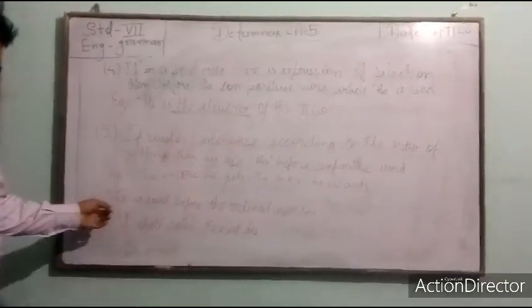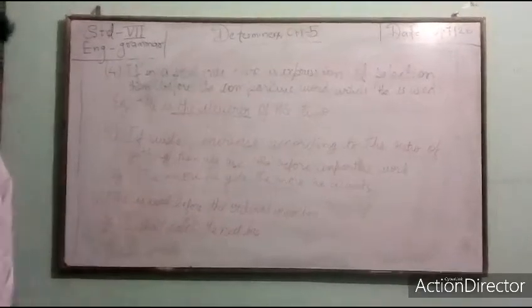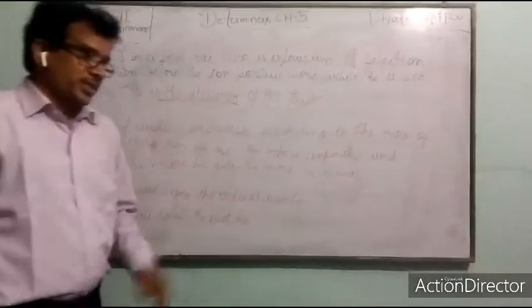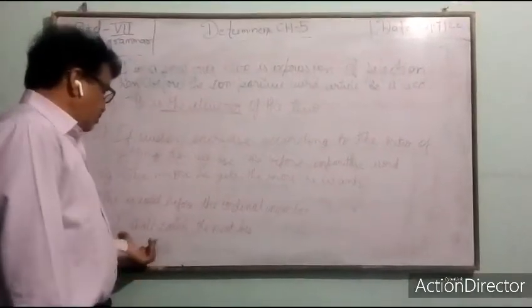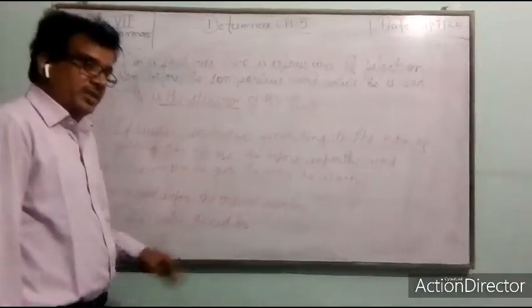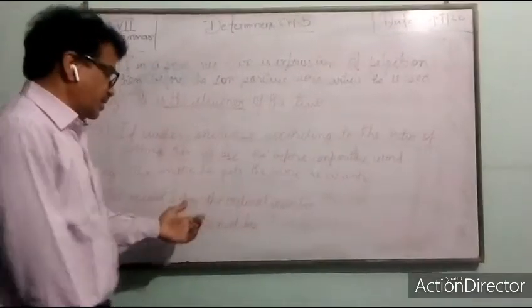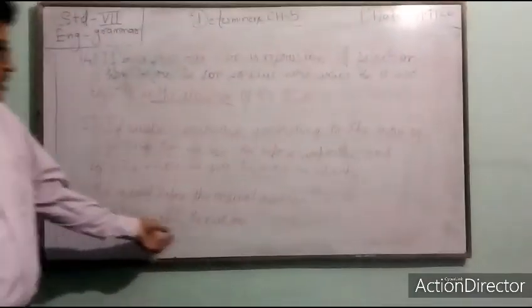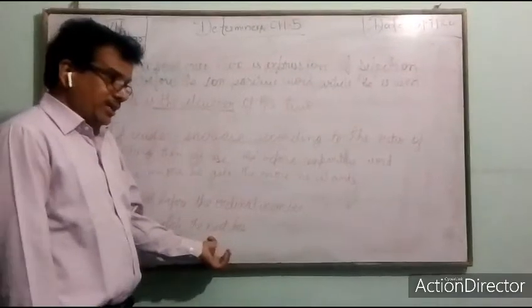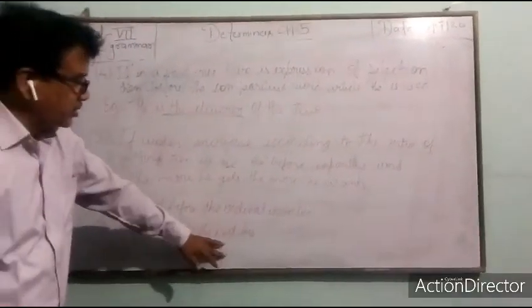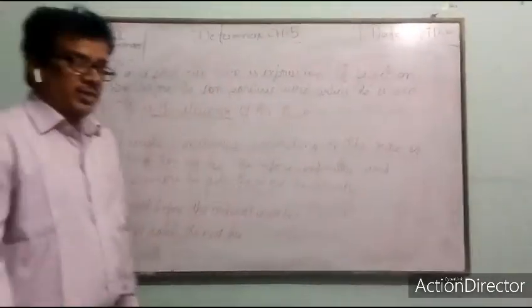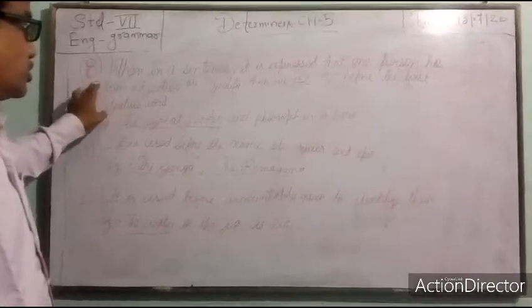Now the next rule: the is used before an ordinal number. As I have taught you in the previous class also, what is an ordinal number. When you find an ordinal number in a sentence, then before that you have to use the definite article. I shall catch the next bus. You are looking at next bus. Next is what? An ordinal number. So we have used here the definite article the.